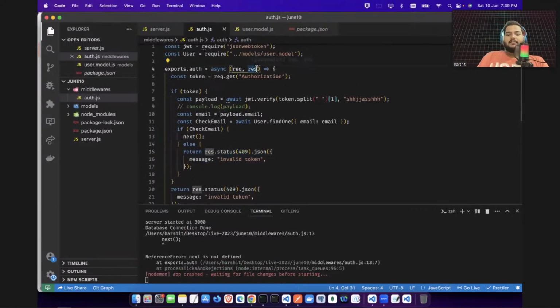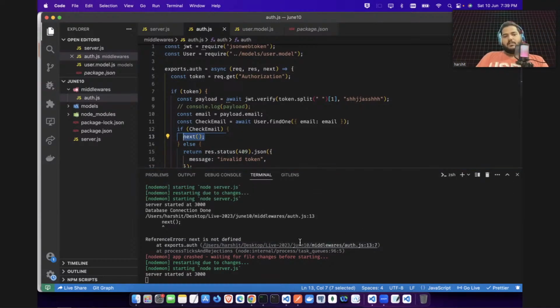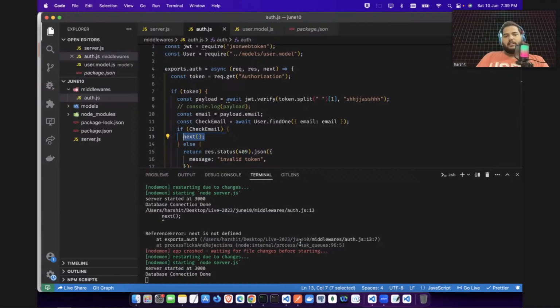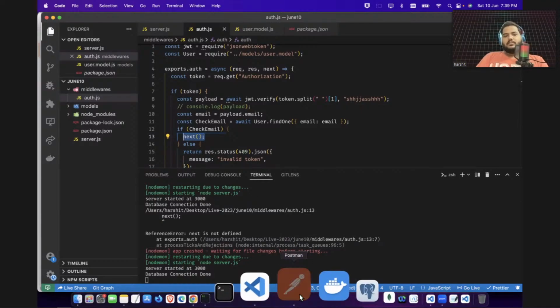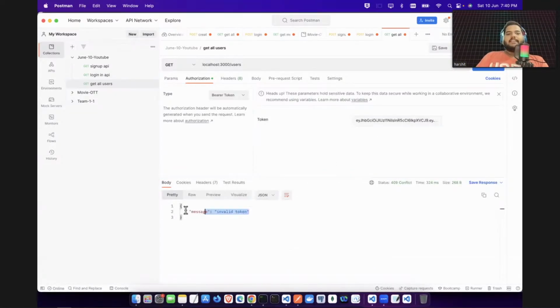Okay, so here we need to define this next also, because you remember when I was telling you, a middleware function has request, response, and next method. So the next method we have called. Now let's again wait for the database connection, and then we will check it. Database connection is established. Now let's call this function. Now here you guys can see invalid token.